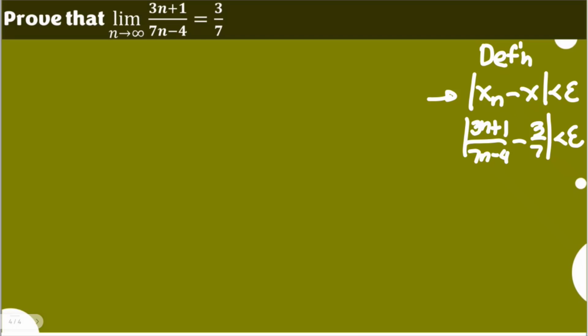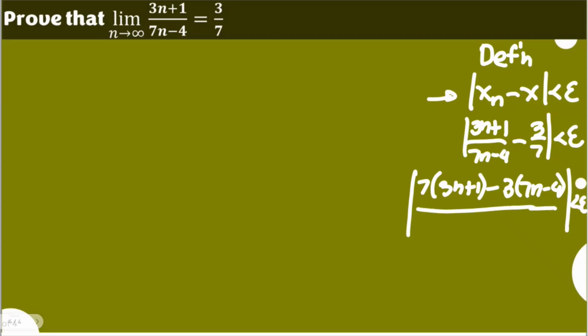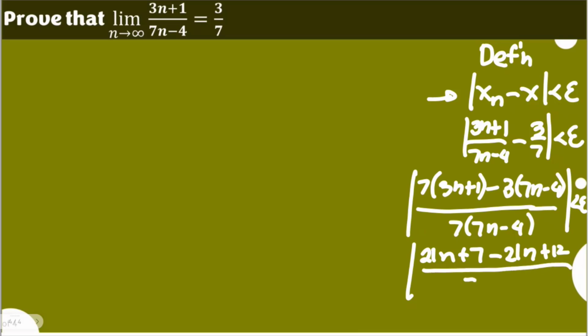So I'll simply combine this. You will have, pardon me, of course it would need a lot of space, that's actually 7 times (3n + 1) minus 3 times (7n - 4). Please review the necessary processes involved in this part. All over 7 times (7n - 4). So that would mean you will have 21n + 7 - 21n + 12, that's plus 12, all over 7 times (7n - 4).